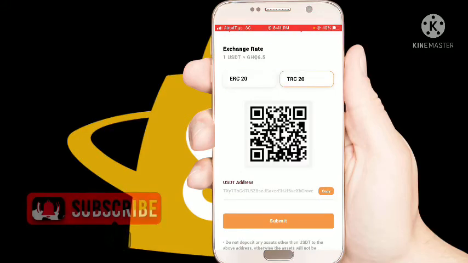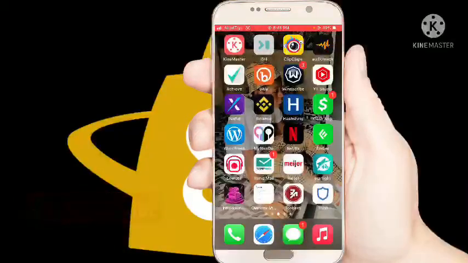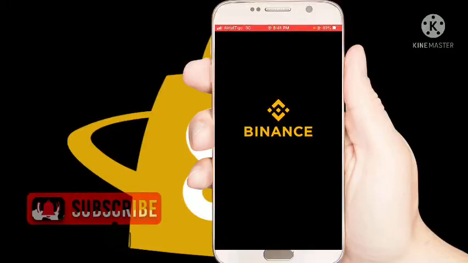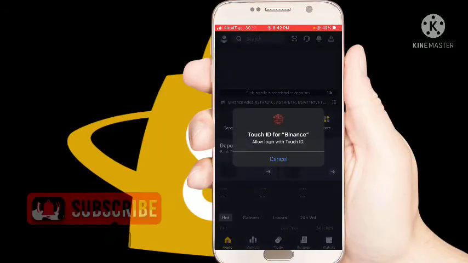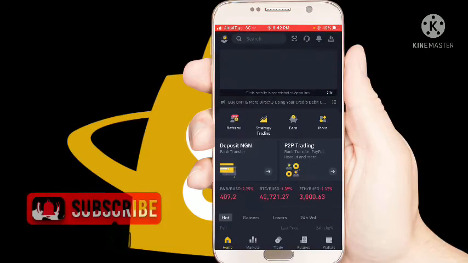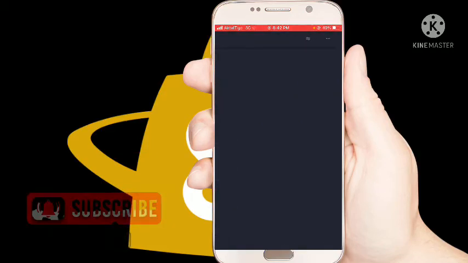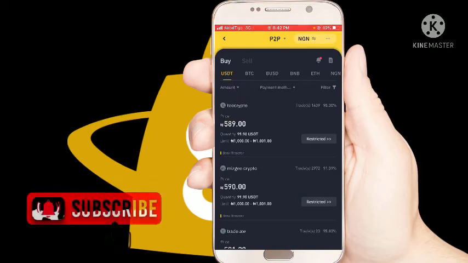Then you copy the address. Then you go to your USDT wallet. So this is my USDT wallet. I use Binance. So you use that 500 cedis or the amount that you want to deposit on the platform. You will use that amount to purchase USDT from Binance P2P trading.